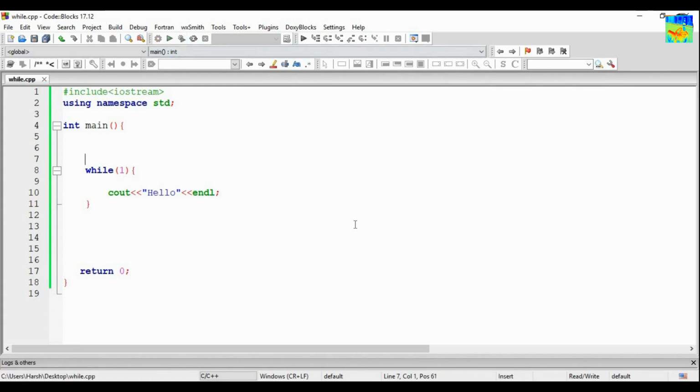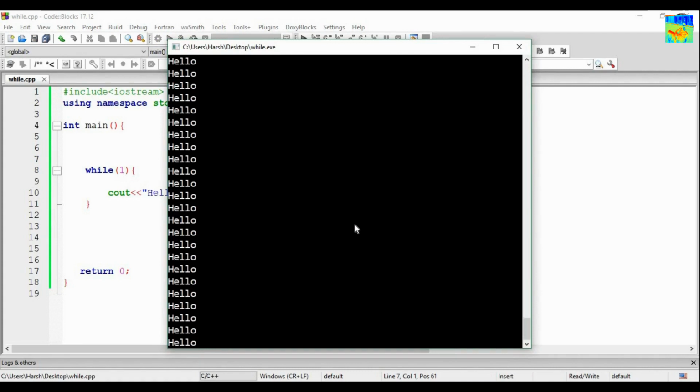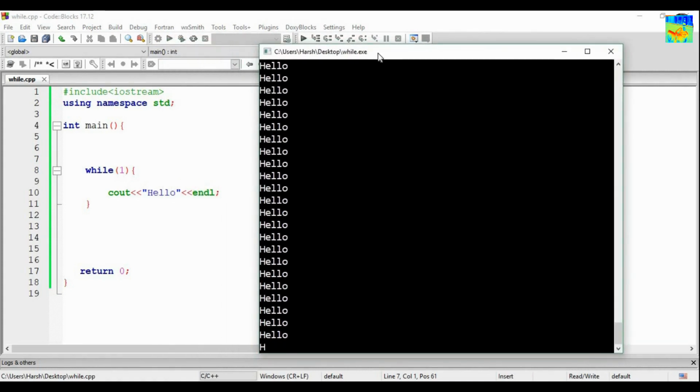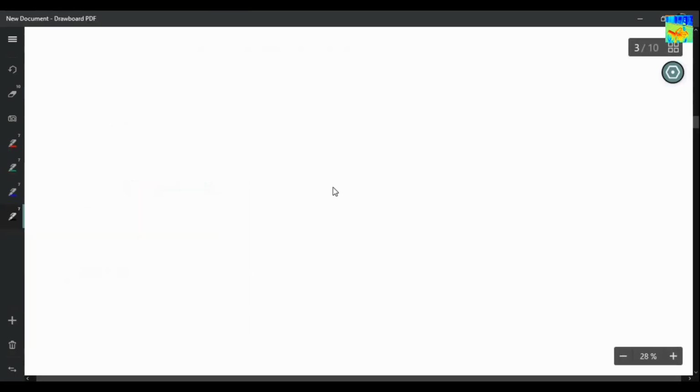Let's see. As you can see, this loop is also running an infinite number of times. Now why is this loop running an infinite number of times? The logic is very simple. While 1, I am printing hello.